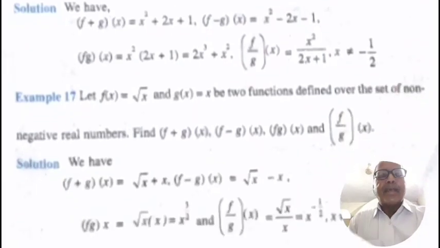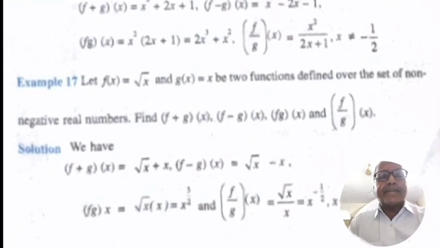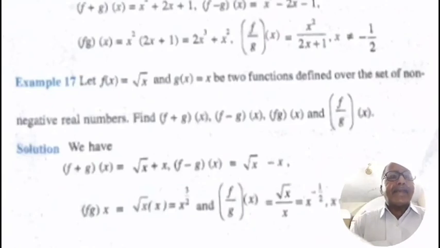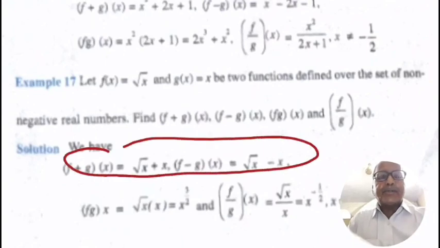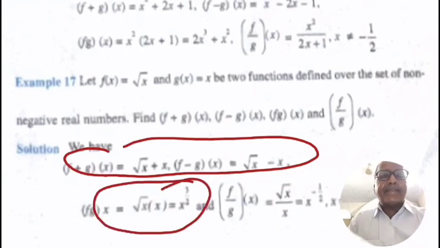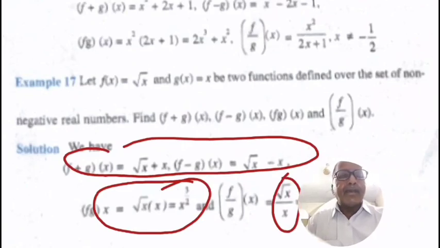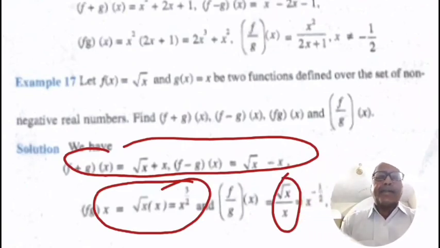Example 17. Let f(x) = √x and g(x) = x be two functions defined over the set of non-negative real numbers. Find f + g, f - g, fg and f/g. Solution. We have (f + g)(x) = √x + x. (f - g)(x) = √x - x. (fg)(x) = √x into x = x^(3/2). And (f/g)(x) = √x by x = x^(-1/2), for x belongs to R.